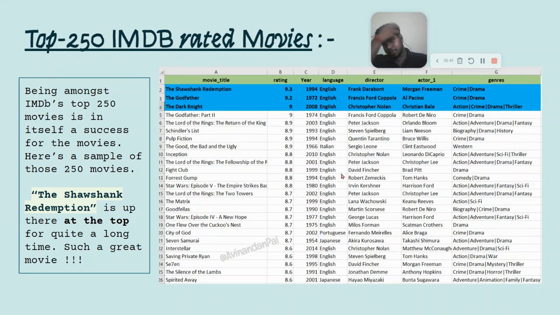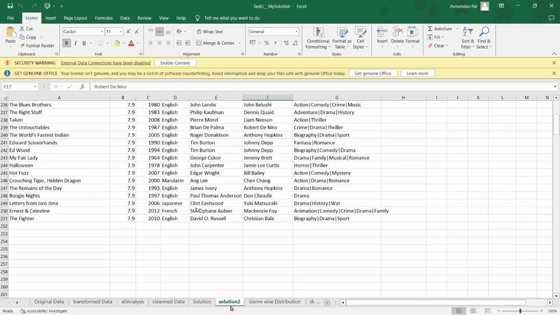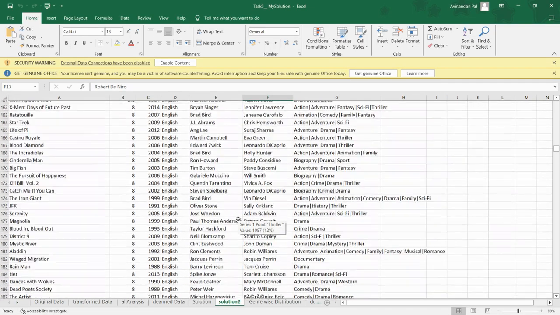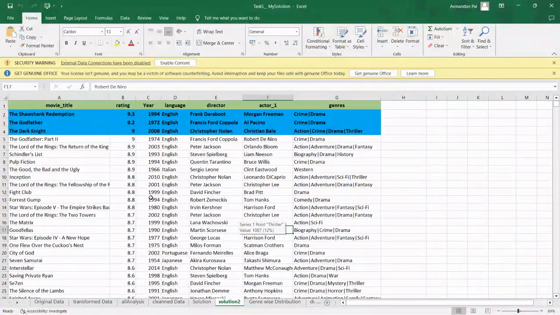So the first thing that I did was to point out the top 250 IMDb movies, and this rating is based on weighted rating. It is present over on the IMDb site. As you can see, The Shawshank Redemption is right at the top. It's been there for quite a long time, right? It's a really good movie. The other movies include The Godfather, The Dark Knight, Pulp Fiction, Inception, Fight Club, Forrest Gump. So many good movies, Interstellar as well. So this particular solution 2 sheet has all the 250 high rated IMDb movies listed.